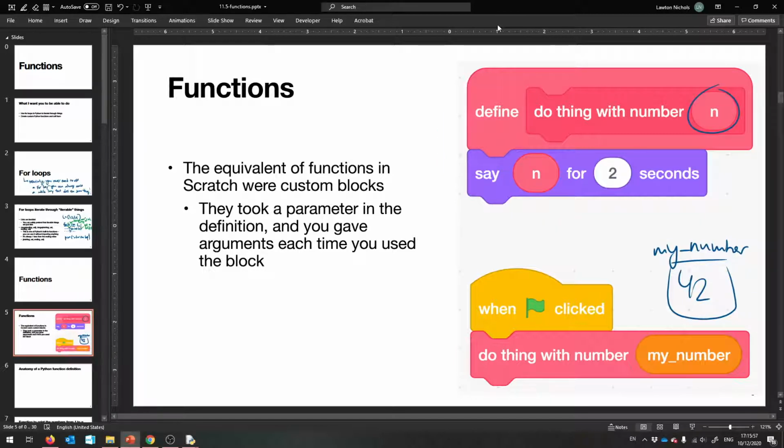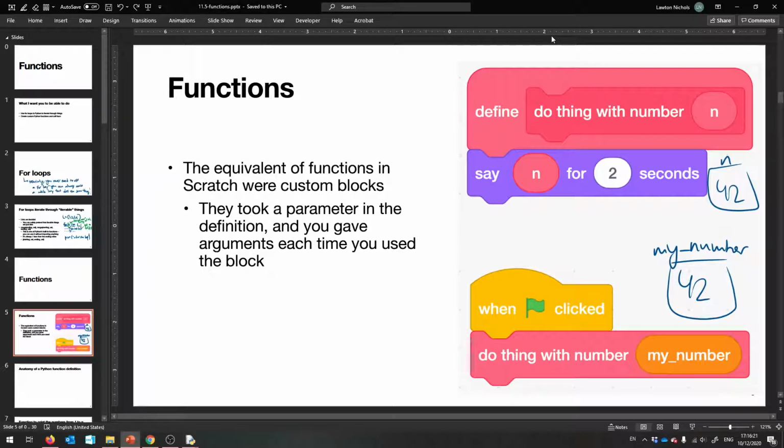So I'm going to say that n, the n that I know about, is different every time you use me. n is now set to whatever my number was, because that's what you gave me. So n is 42 here, and now it'll print 42. Okay, and then you can make another version of this block with a different value, and n will get set to that other value. Okay, so, just a quick refresher of that.